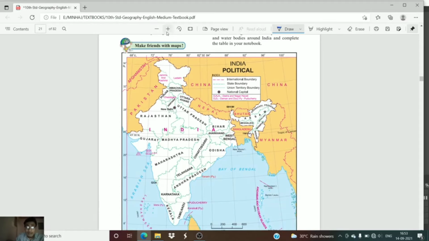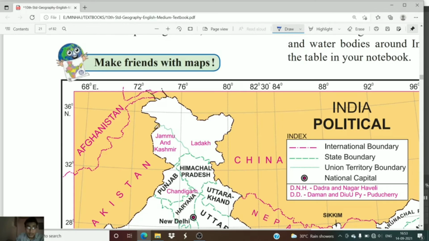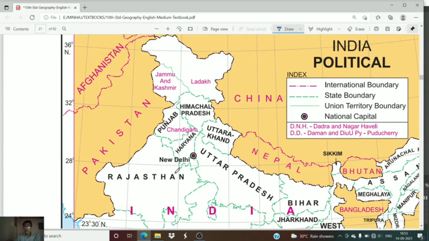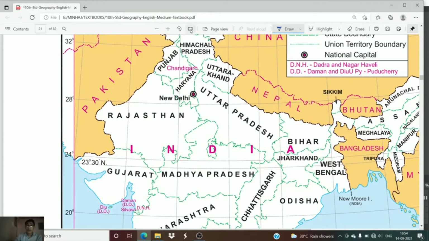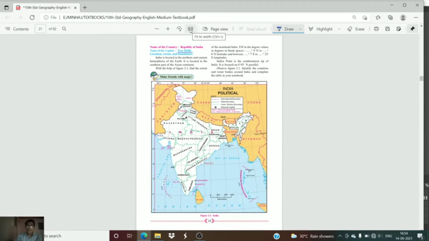We can see that by these dotted lines the union territories have been represented, whereas this particular symbol is representing the national capital, that is New Delhi. Now New Delhi lies in between the borders of Haryana and Uttar Pradesh. So this is the constitutional map of our country, India.